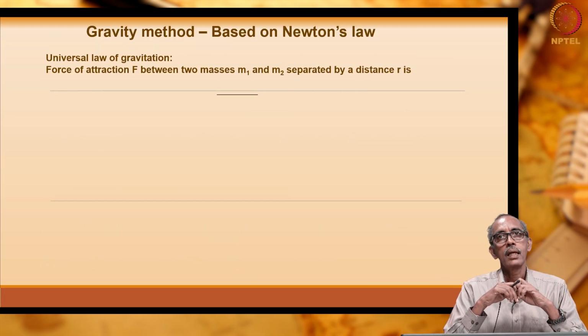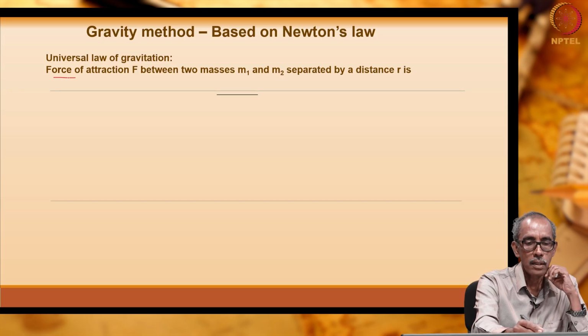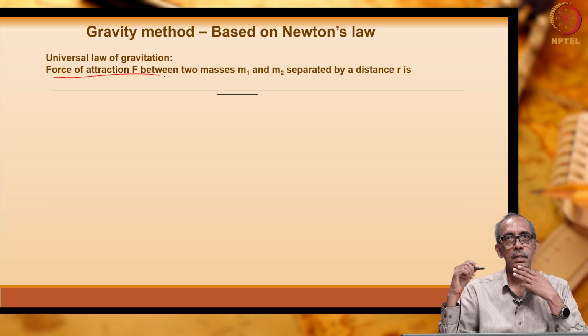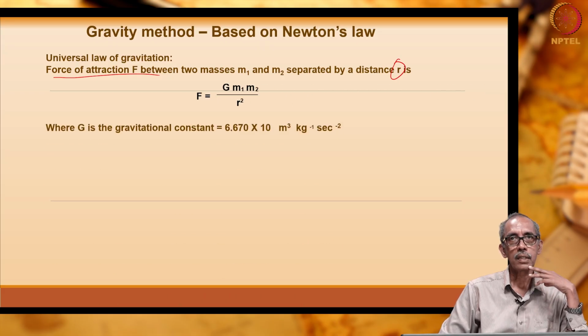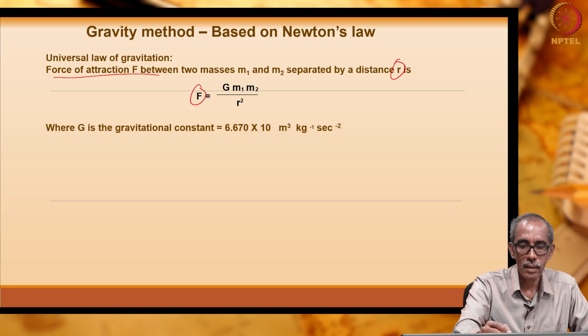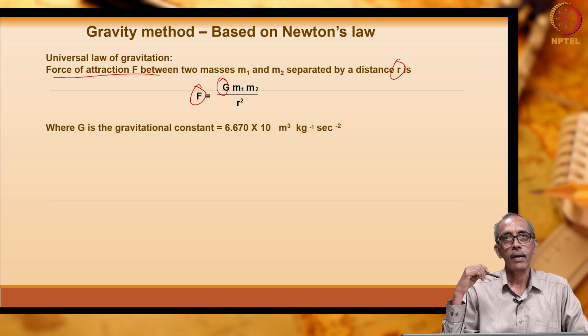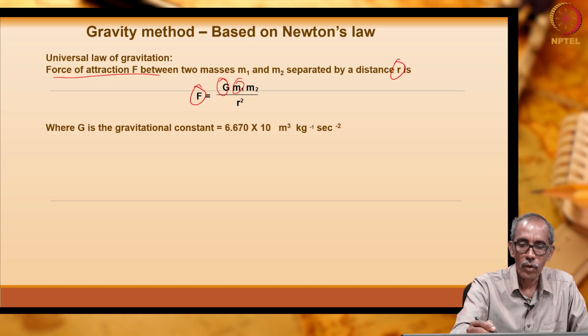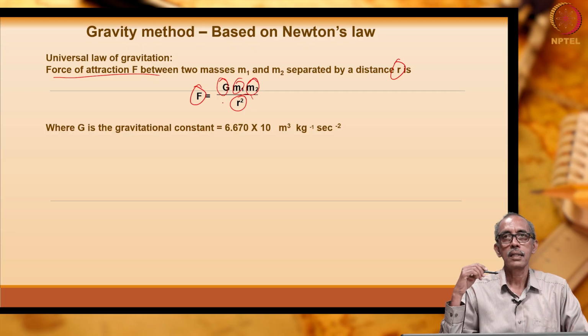Gravity method is based on Newton's law, especially the first law, which states that the force of attraction between two masses separated by a distance r is given by this equation, where F is the force of attraction, which is equivalent to the constant known as the gravitational constant G multiplied by mass m1, mass m2, divided by the square of the distance of separation.